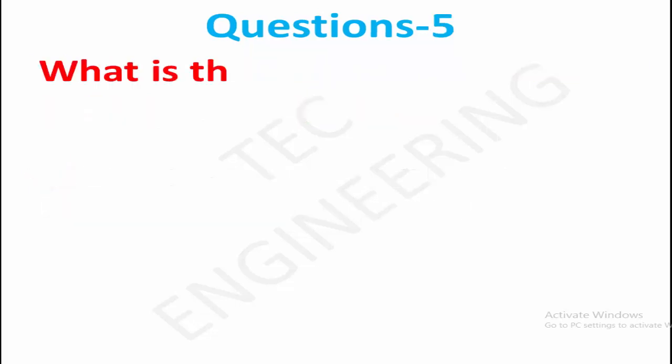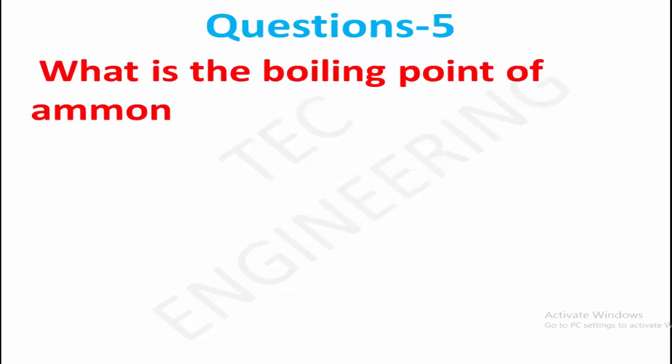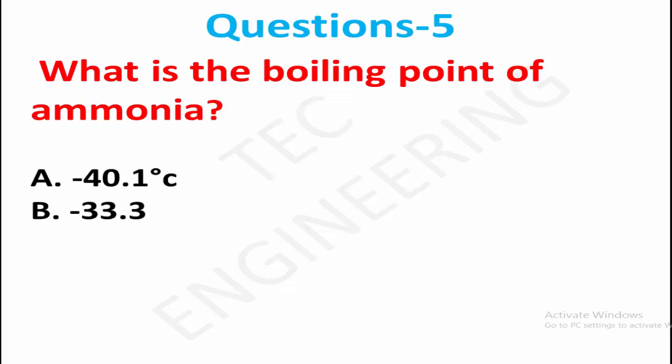Question 5. What is the boiling point of ammonia? Option A, minus 40.1 degrees Celsius. Option B, minus 33.3 degrees Celsius. Option C, minus 55.6 degrees Celsius. Right answer is option B, minus 33.3 degrees Celsius.